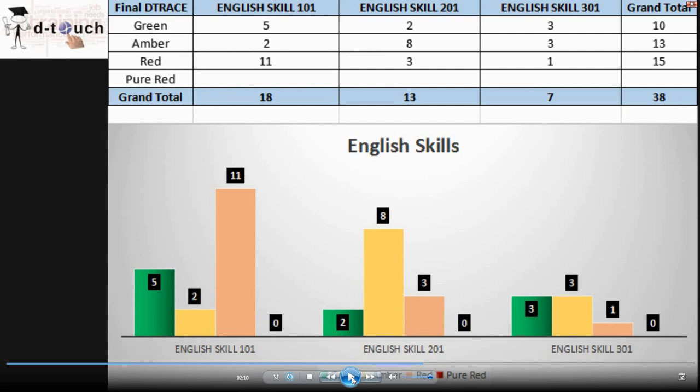We have 10 people in green, 13 in amber and 15 in red. I think this categorization happened based on the sessions attended by the students, and I hope this will increase in the upcoming days along with the new students. Yeah, so let's move on to the next course.